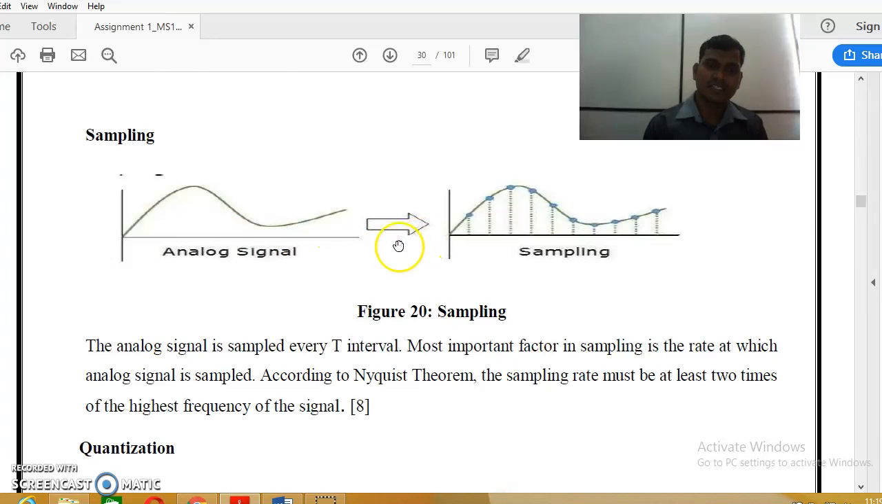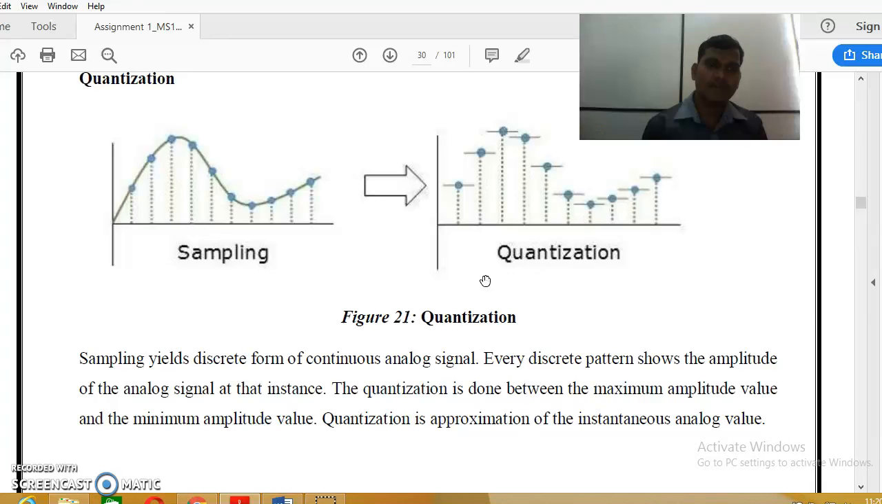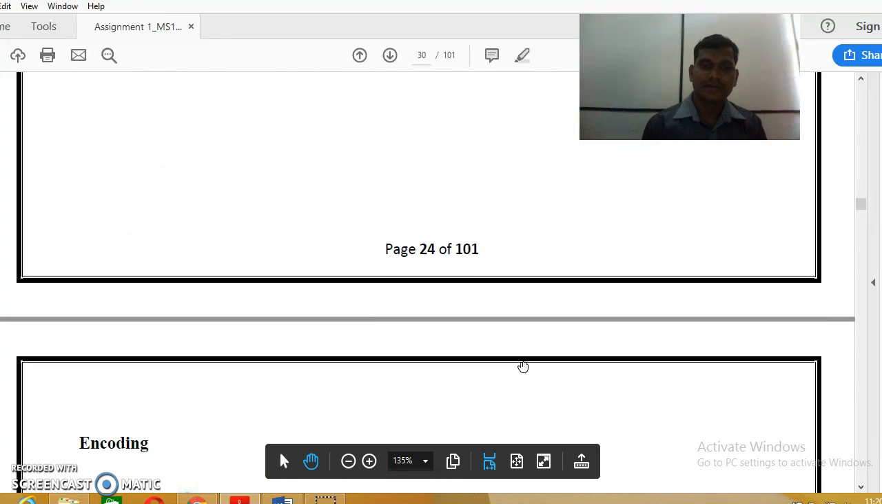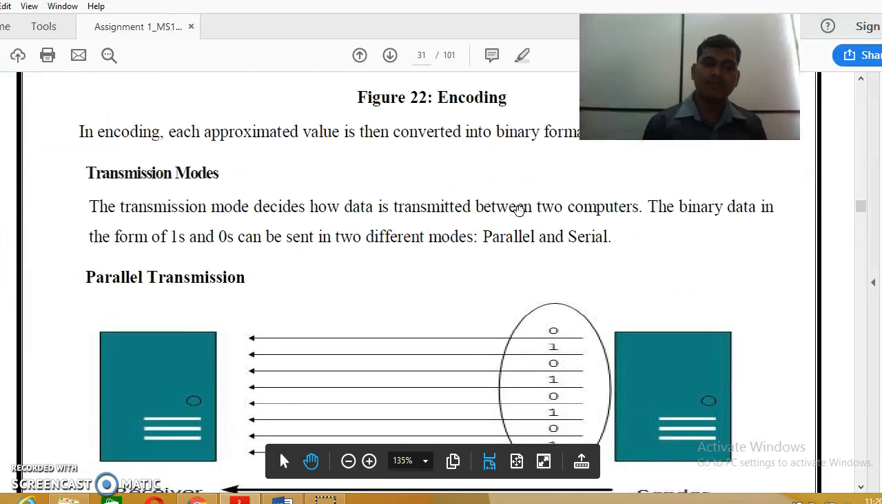Right, this is the sampling. This is the quantization. Then this is the encoding.